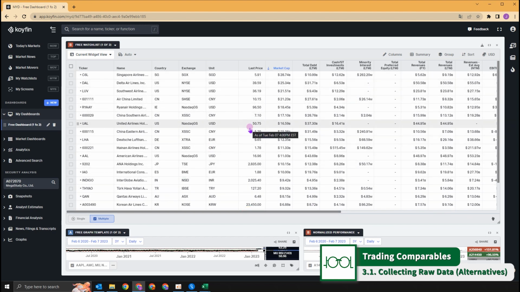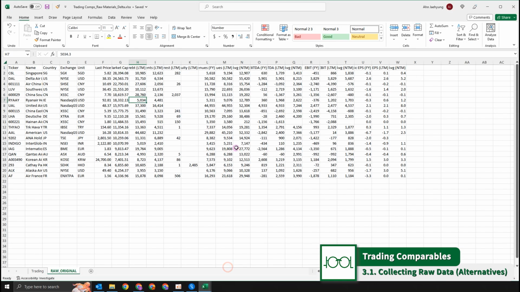So we are using Koifin, and I think it's much more appropriate for most of you. If you're working in a financial institution and have access to Bloomberg or Capital IQ or those more advanced services, then of course we recommend you use those. If you don't have access, there are lighter apps that you can use for personal investors or students who don't have access to expensive advanced programs. So we have downloaded the data sets for you from Koifin.